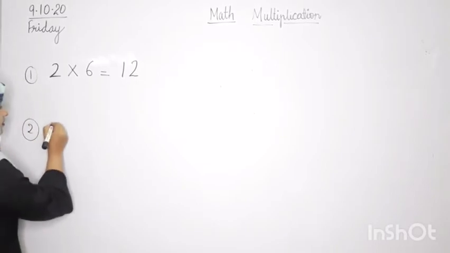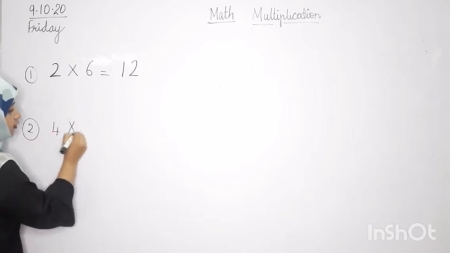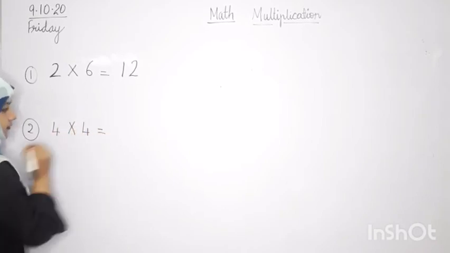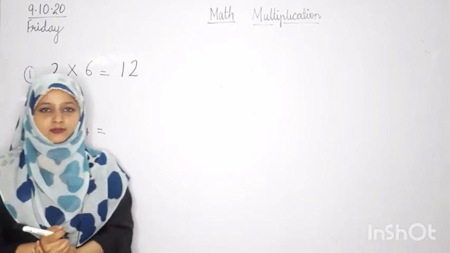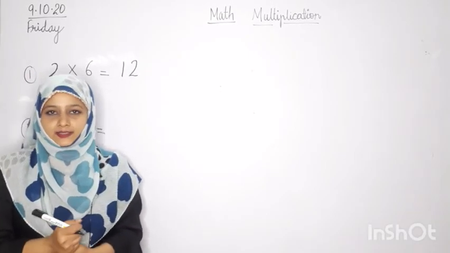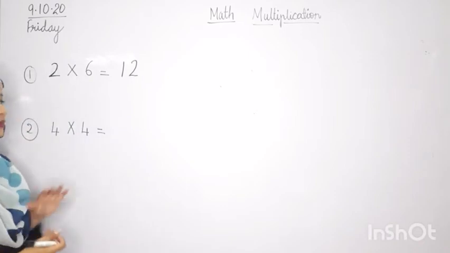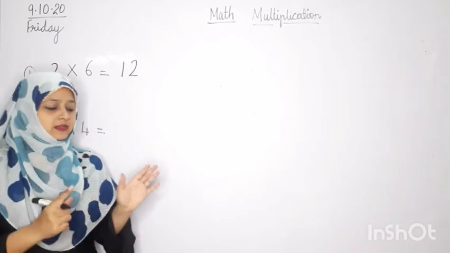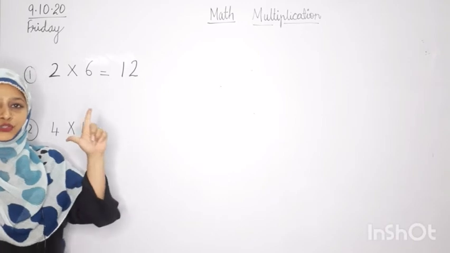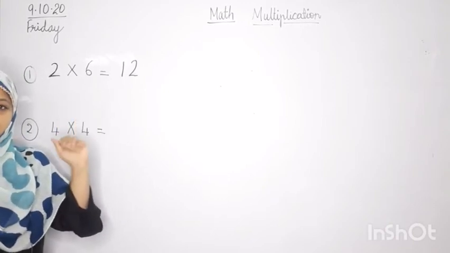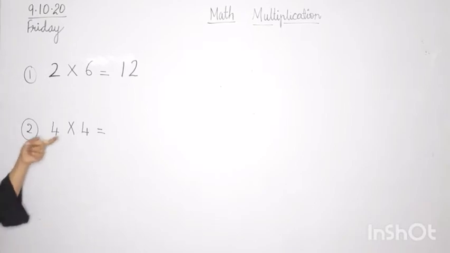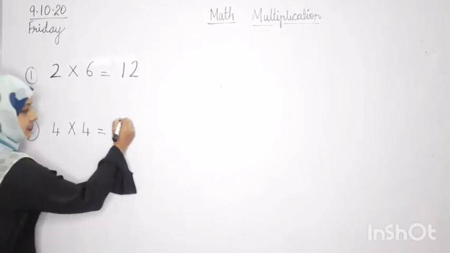Now my second sum says 4 4s. Yes, 4 4s. Do you all know the table of 4? No, we all are still learning. Yes. So when we are learning, we will start counting from 1. 4 1s are 4, 4 2s are 8, 4 3s are 12, 4 4s are 16. We got the answer. 4 4s are 16.